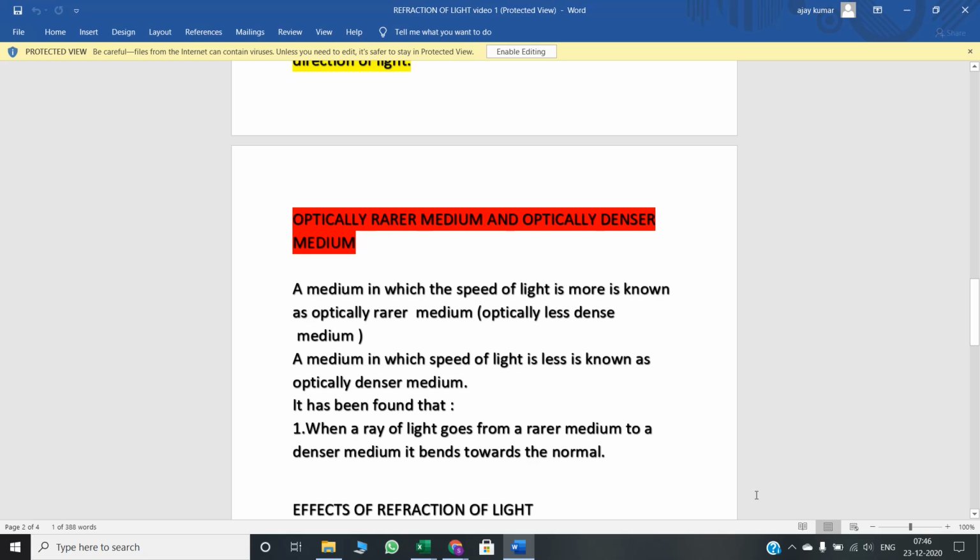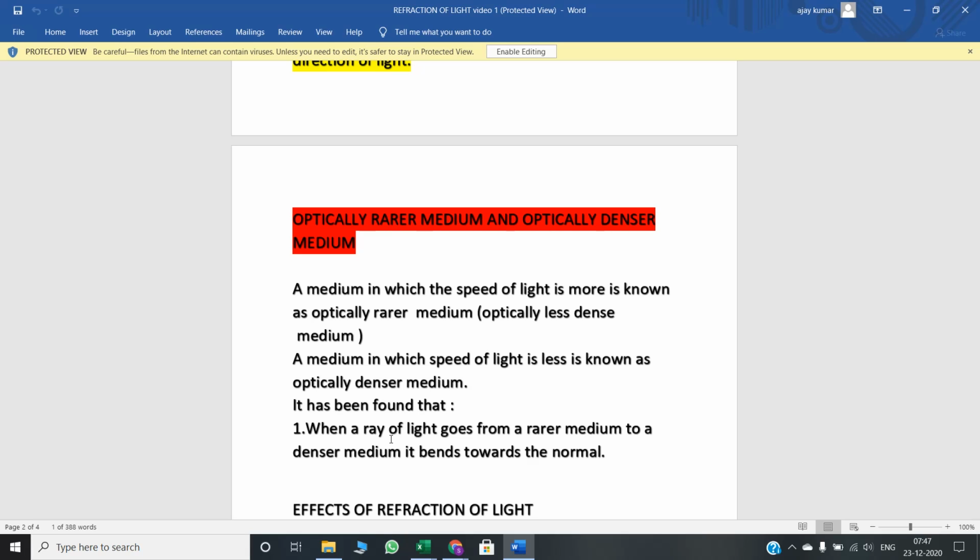Now look, optically rarer medium and optically denser medium. What is this? A medium in which the speed of light is more is known as optically rarer medium, and a medium in which the speed of light is less is known as optically denser medium. Air will be a rarer medium because here the speed of light is more. And in water and glass, the speed of light is less in comparison to air.